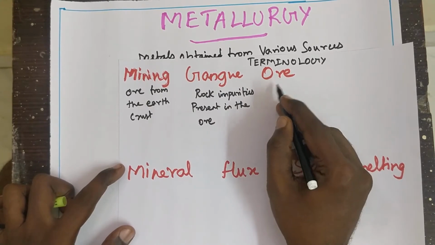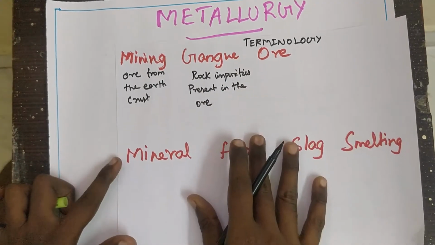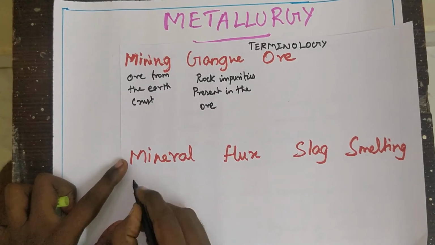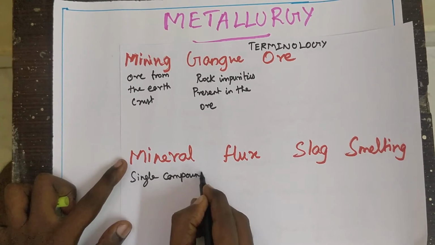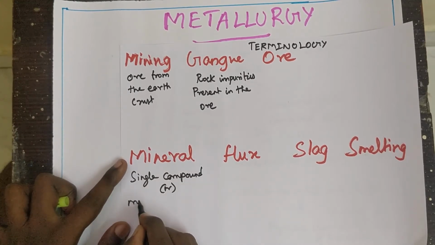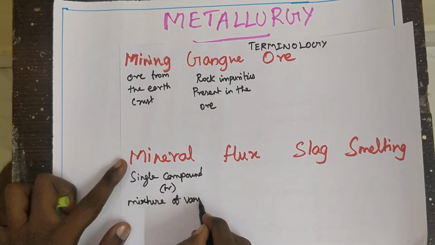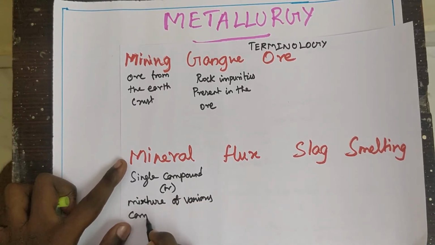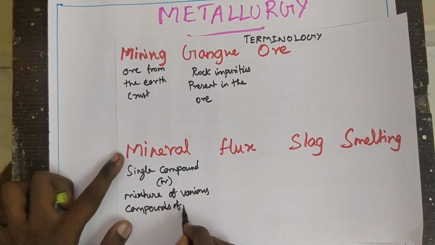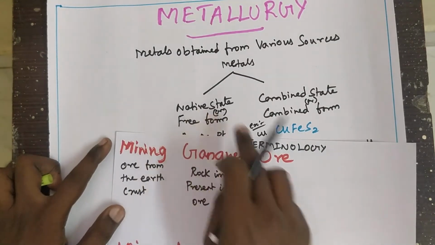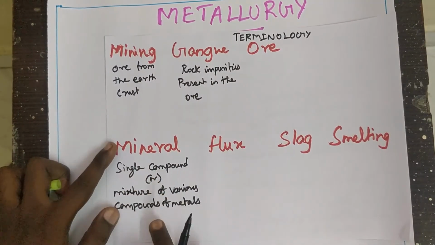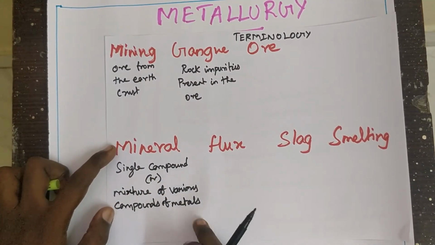Next is ore. What is ore? First we will see mineral, then we will see ore. What is mineral? A mineral is a single compound, or a mixture of various compounds of metals. A single compound means the free state; a mixture of various compounds of metal means the combined state.